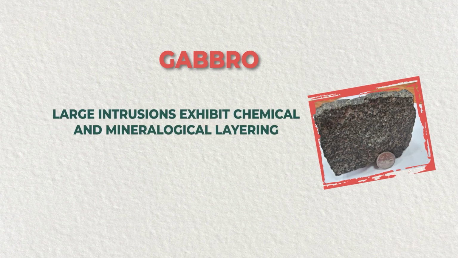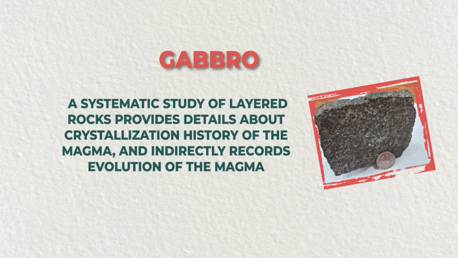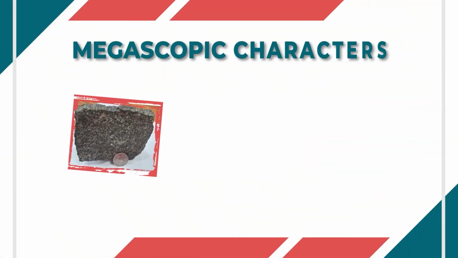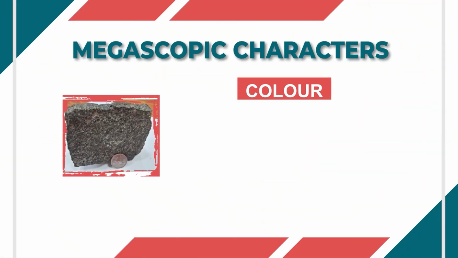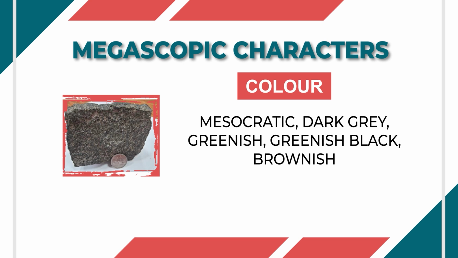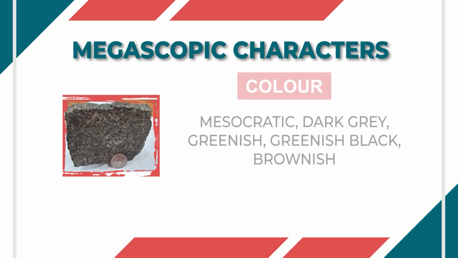Large intrusions of gabbro exhibit chemical and mineralogical layering. A systematic study of layered rocks provides details about the crystallization history of the magma and indirectly records the evolution of the magma. Some of its megascopic characters: color-wise, it is mesocratic. Color is somewhat intermediate: dark gray, greenish, greenish black, brownish. So, these are the different colors which gabbro may have.